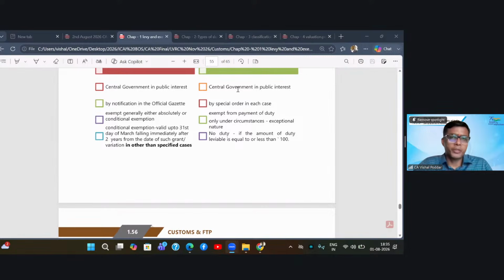Then comes special exemption, again, where the government feels that it is in the public interest to do so, it will pass a special order and will grant exemption only in a particular situation to a particular person.